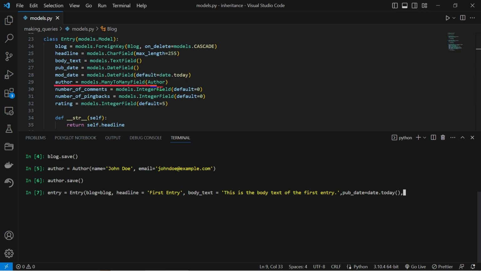When dealing with many-to-many relationships in Django, you cannot directly assign values to the forward side of the relationship. Instead, you need to use the set or add method to set the relationship. That's why we will skip it for now.